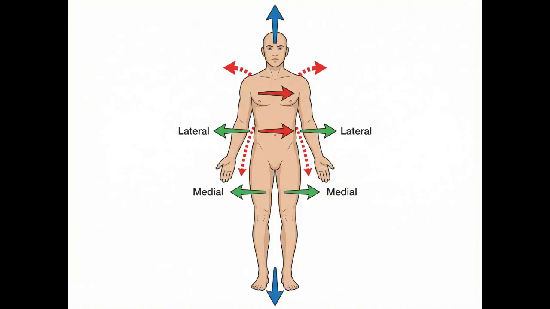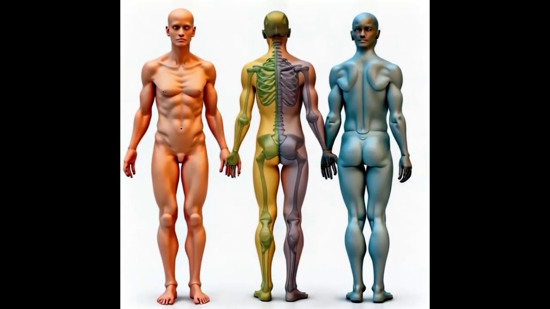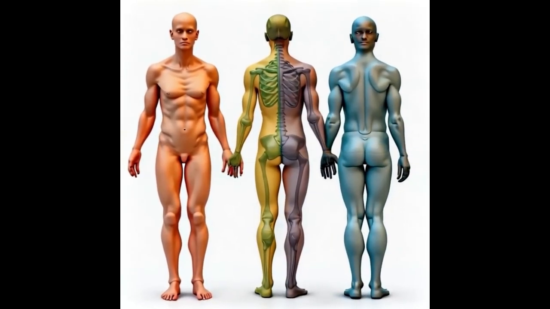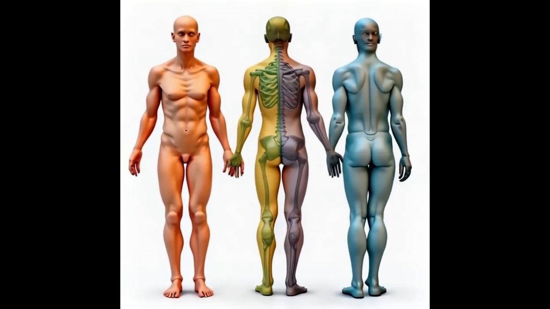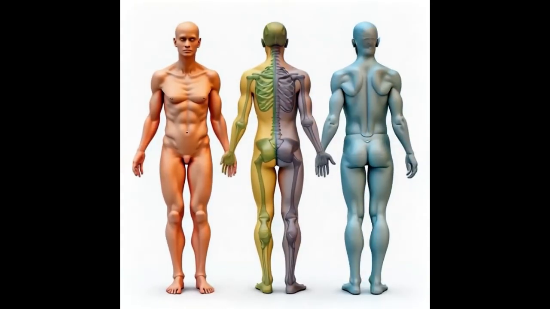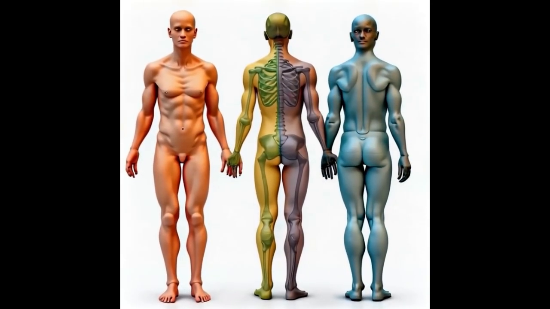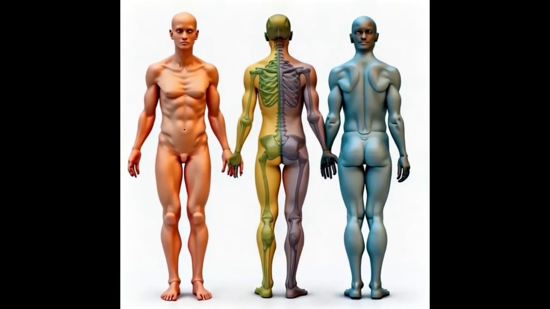Lesson 3.3. Body planes and cavities. How do doctors slice the body to see inside? Sagittal divides left-right. Frontal divides front-back. Transverse divides top-bottom. Body cavities protect organs and organize care. Wrap up. Planes help us visualize the unseen.